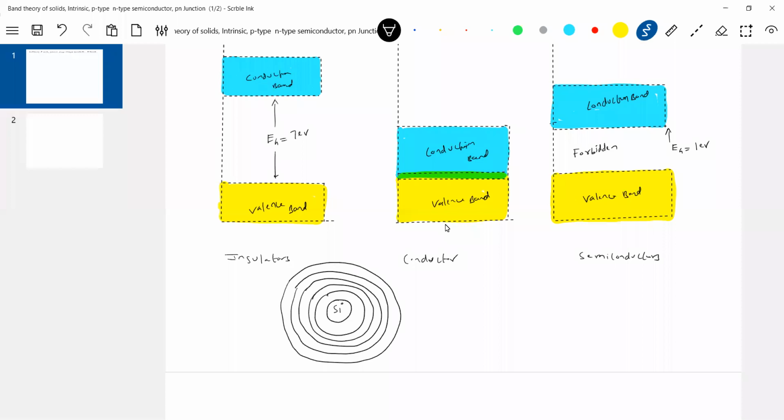Right, silicon. If I go for the distribution, then 8 electrons, then the outermost orbit will have 4.